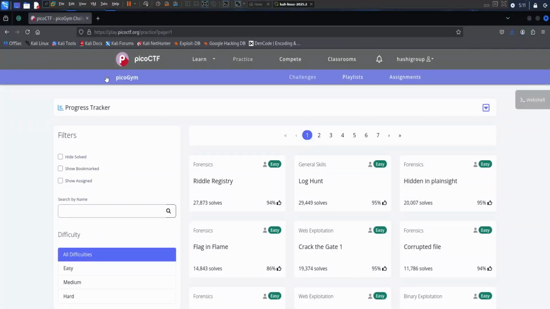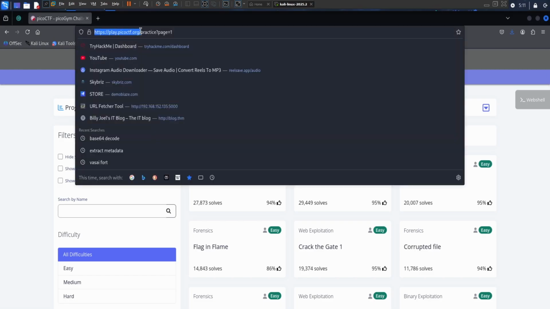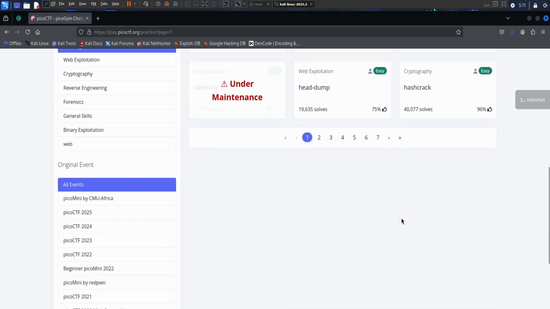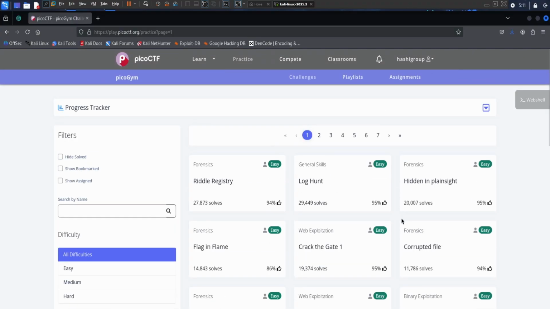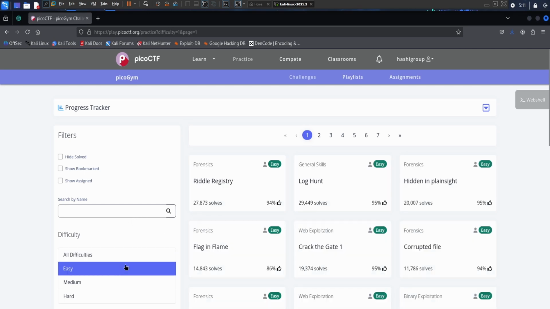Okay, so today we'll be starting with the Pico CTF series. In this series, I'll try to solve all the labs present on this website, Pico CTF. You can visit this website and find different kinds of challenges here. I'll start with the easy ones, and for each video we'll be solving one particular CTF.